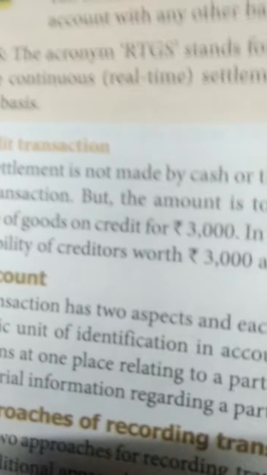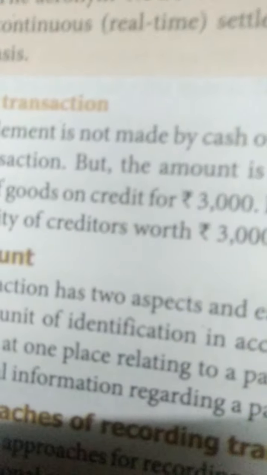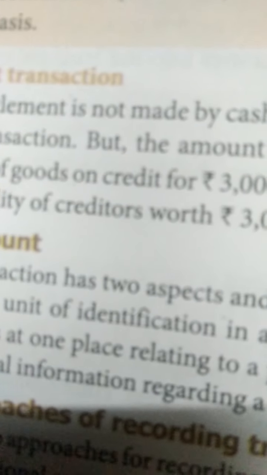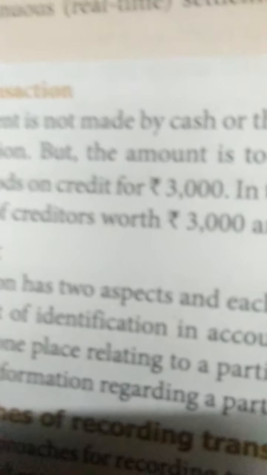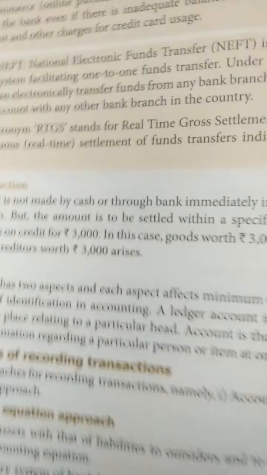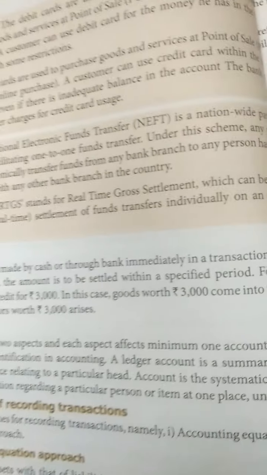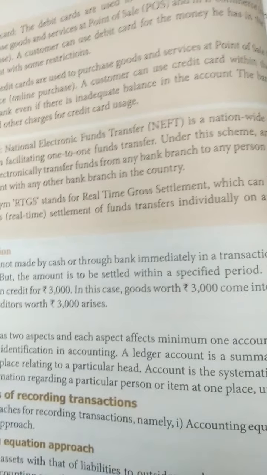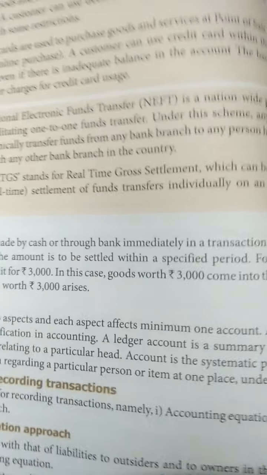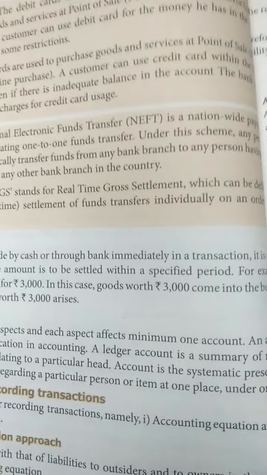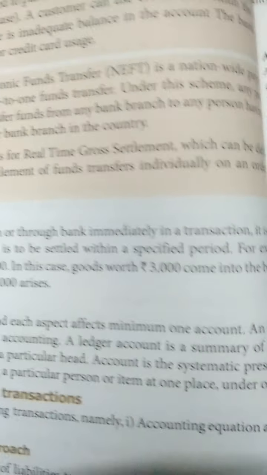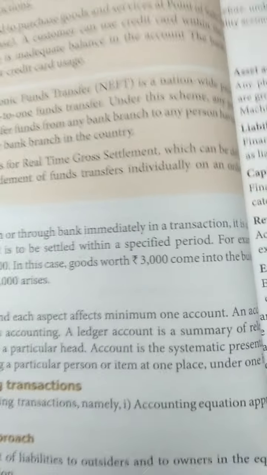The next is credit transaction. When there is no word of cash, those transactions are called credit transactions. For example, an amount of rupees 3000 for purchase of goods on credit. So it is clearly understood that there is no cash transaction involved.